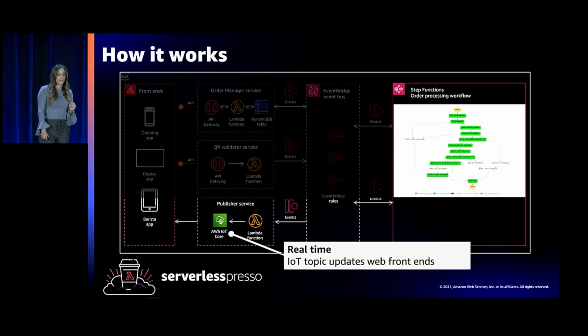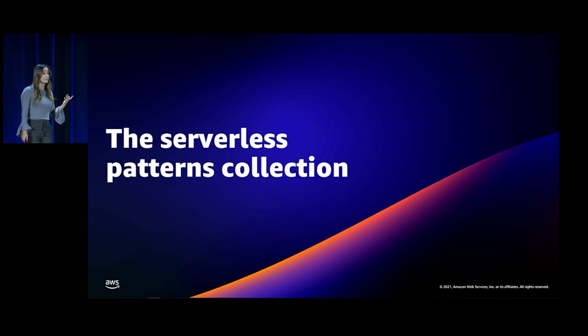Then we have the publisher service that listens for a wide range of events. So new orders, canceled orders, completed orders. And it does this by defining rules on the EventBridge custom event bus. When it receives these events, it routes them back to the front end using IoT Core. And we use IoT Core because it's a WebSocket connection that enables your front ends to subscribe to updates. So we're not using polling here. We're just getting real-time updates.